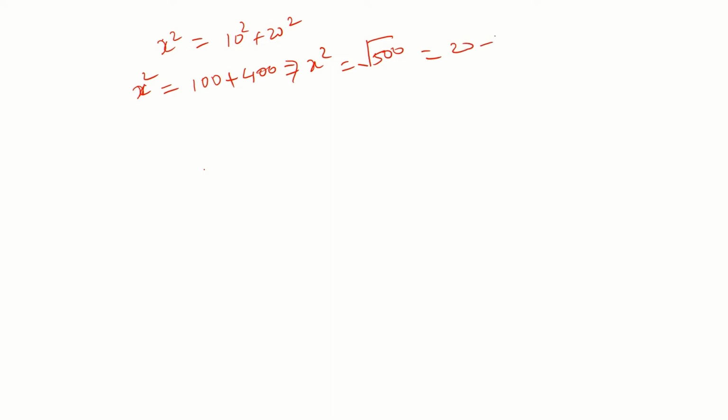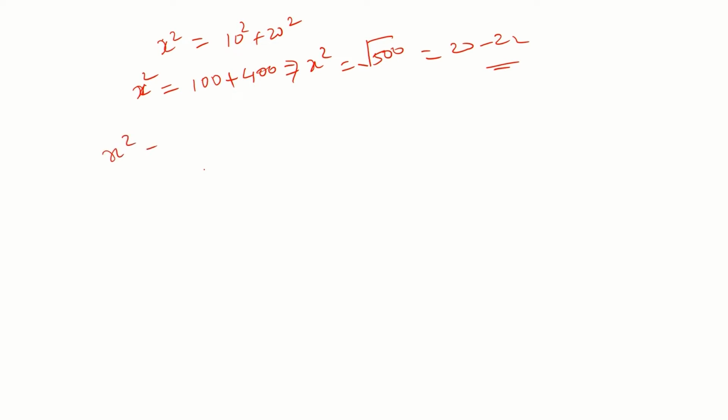See, for example, I have an equation x square equals, say, 10 square plus 20 square. What is the actual answer? x square equals 10 square is 100, 20 square is 400. So first you have to add. So x equals root of 500. It is around 22, like that. The answer will be there. So this is the actual method of taking a square root. This answer is perfect, correct. This is the usual procedure we adopt.